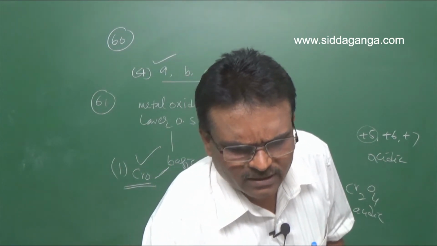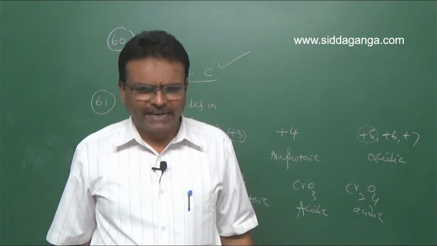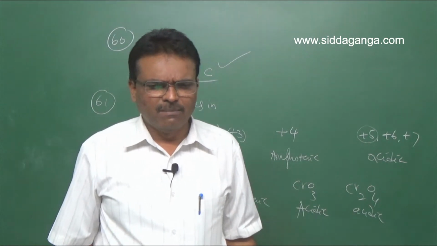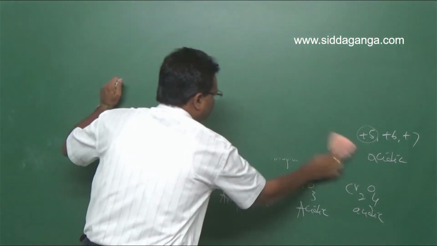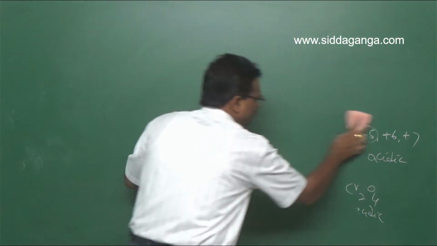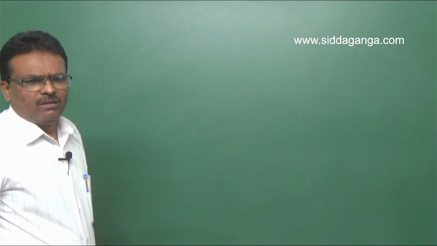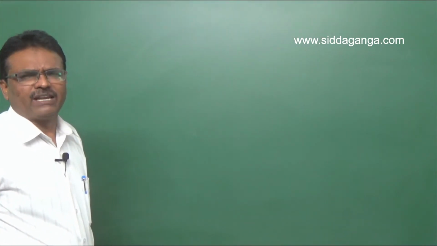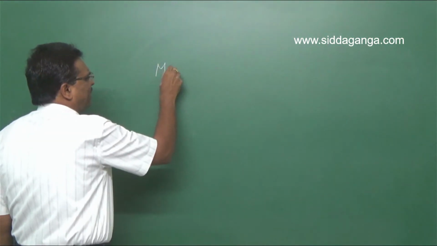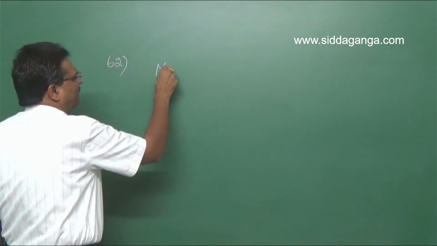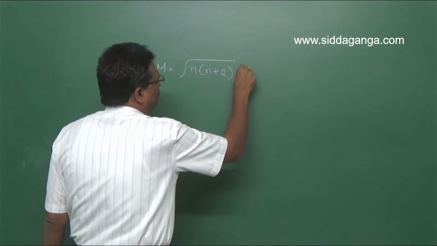Magnetic moment of a transition metal ion is found to be 5.92 Bohr magneton. Number of unpaired electrons present in it is? So look here, magnetic moment 5.92 Bohr magneton is given. Magnetic moment is equal to square root of n(n+2) Bohr magneton.